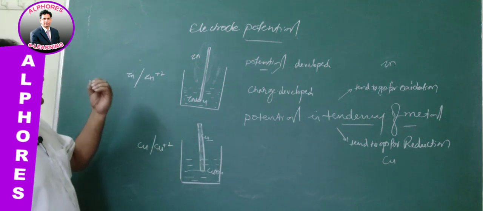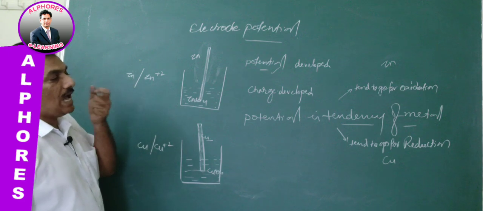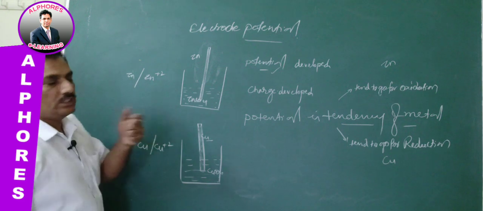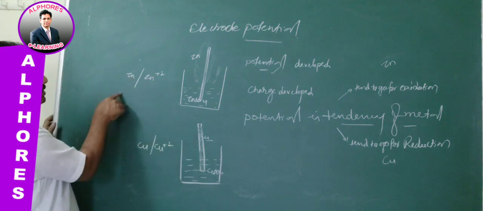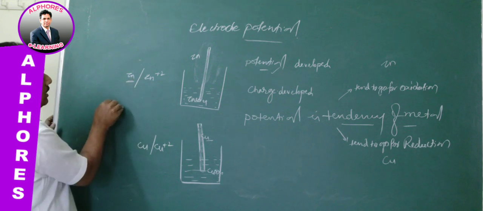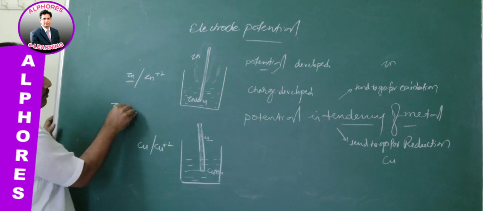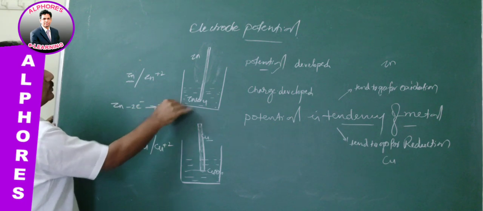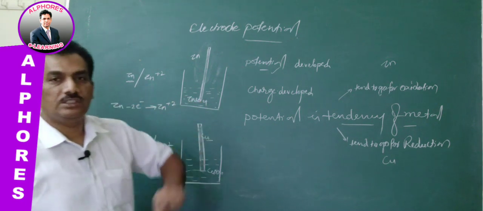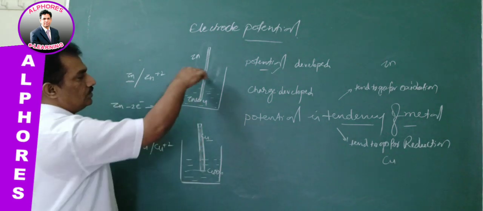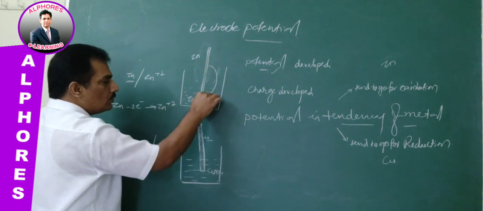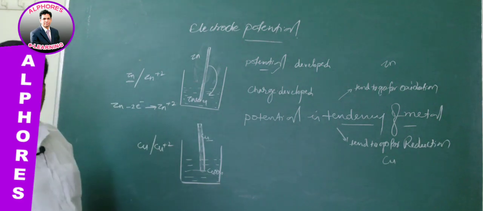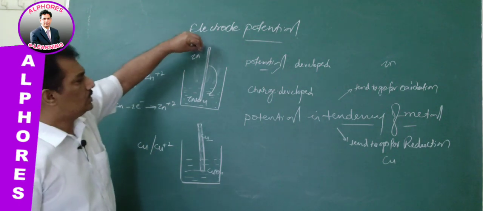And now the tendency, when the metal has the tendency to go for oxidation, here the zinc metal, by releasing electrons, will go to Zn+2.